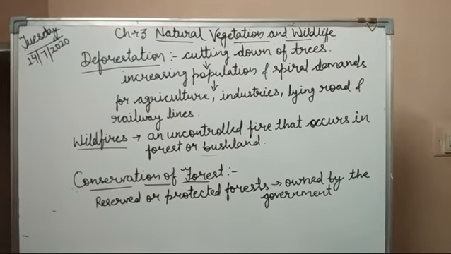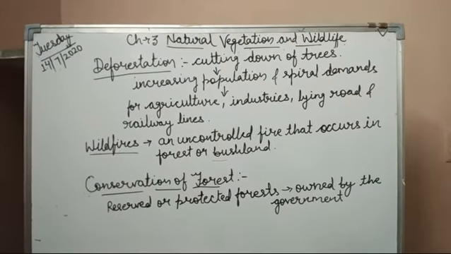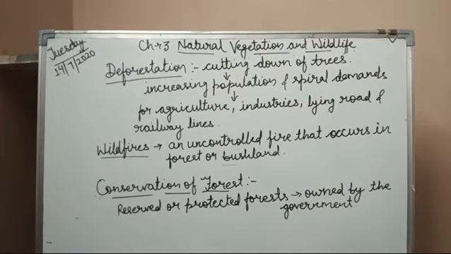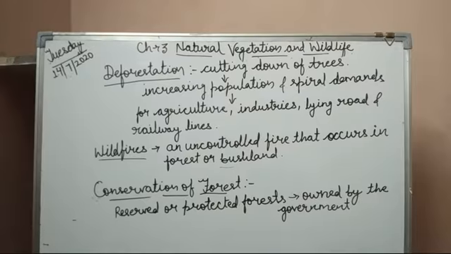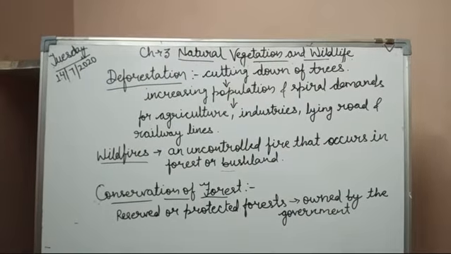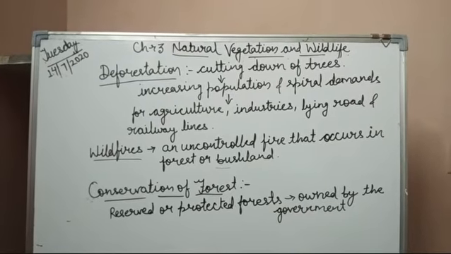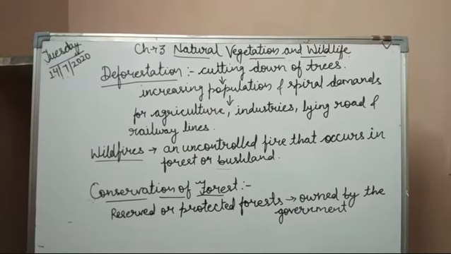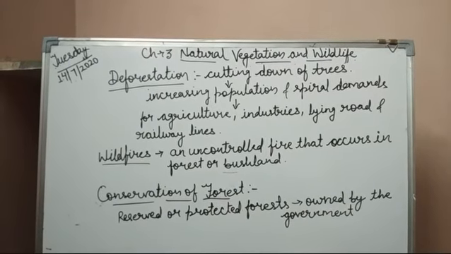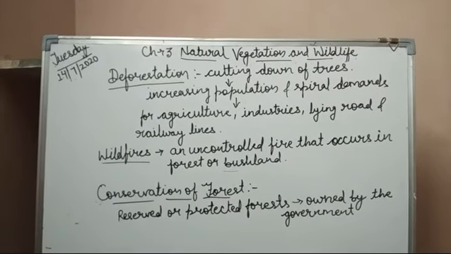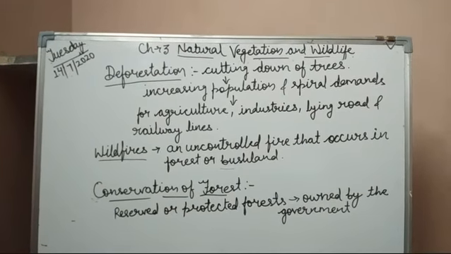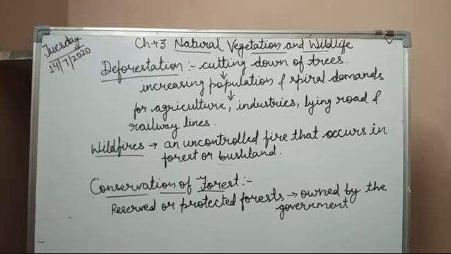People also cut down trees for firewood and for the manufacture of paper and synthetic fibers. Deforestation results in soil erosion on a massive scale, and it also destroys the wildlife of the area because animals are forced out into the open. There they become the target of poachers and hunters. They also start attacking human habitations in search of food.